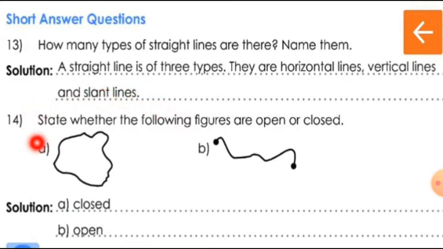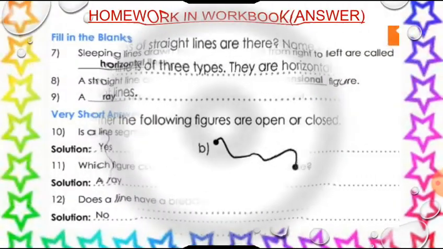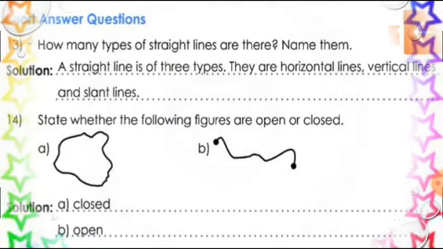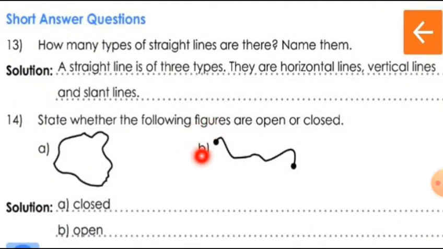Now next question. State whether the following figures are open or closed. Look at the first figure. Here the starting point and ending point are both the same. That's why it is closed. Okay, so this one, A, is a closed figure. Now look at the next one. Here this is a curved open line. So this is an open figure. Okay, children, you can write like this.